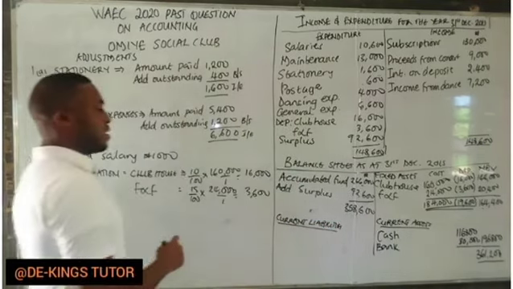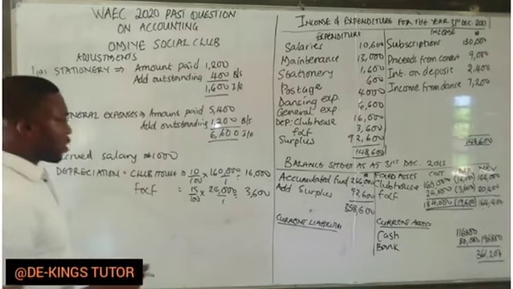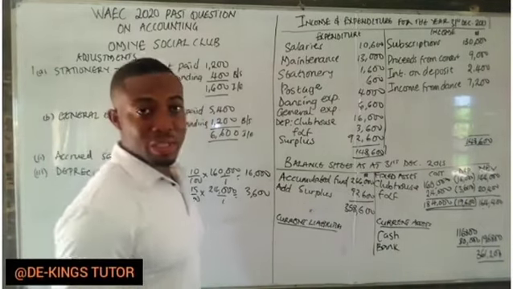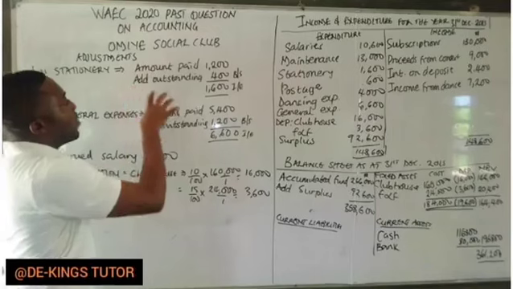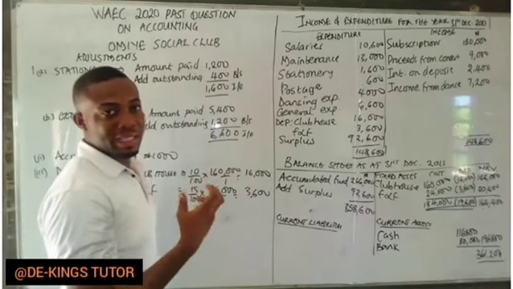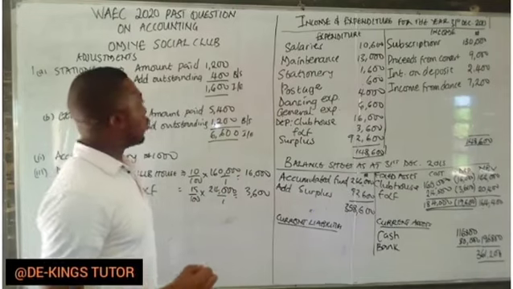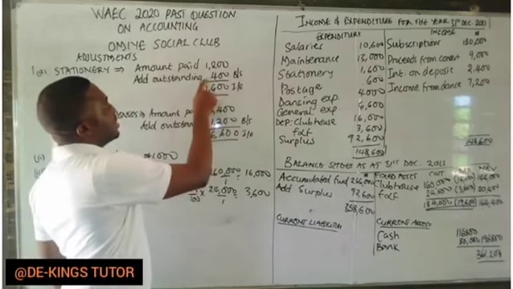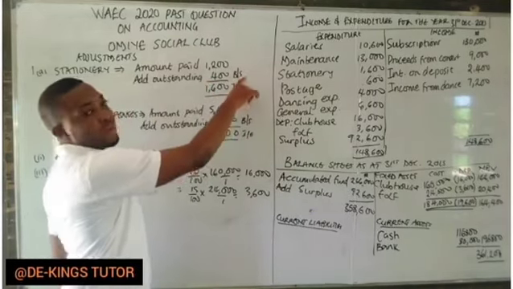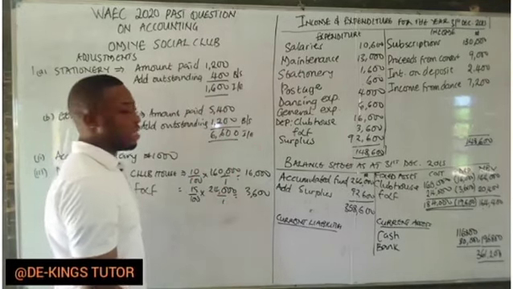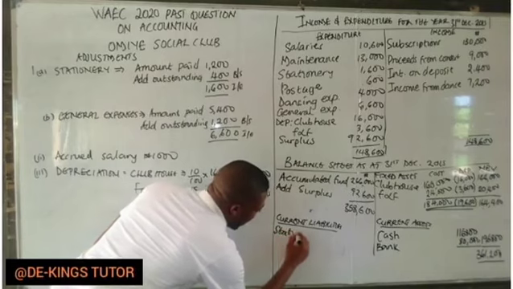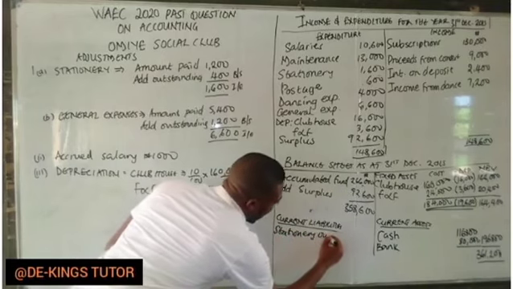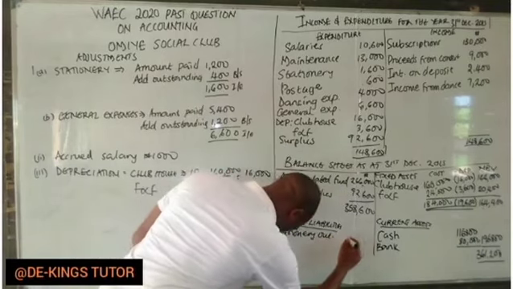Now current liabilities. If you check in the question, the current liabilities are those items under additional information. One of them is stationery. Remember, in the additional information they said outstanding, which means it is accrued expenses. So it is this 400. Remember, it is coming to the balance sheet, so it will be under current liabilities. So we'll add stationery outstanding, which is 400.